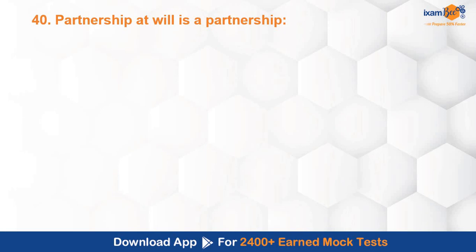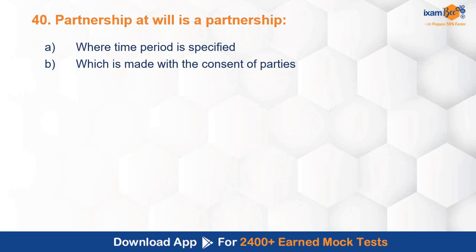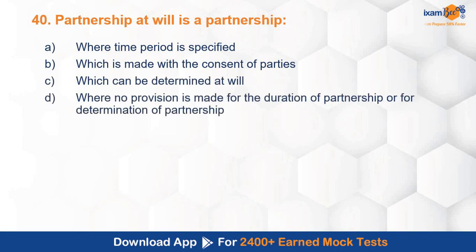Partnership at will is a partnership where time period is specified, which is made with the consent of parties, which can be determined at will, where no provision is made for the duration of partnership or for determination of partnership, which is transferable by will. So partnership at will is a partnership. It is a type of partnership. We all know that. All the types of partnerships should be clear to you, the concepts and the peculiar feature of that kind of partnership. So partnership at will, what is the peculiar feature over here?